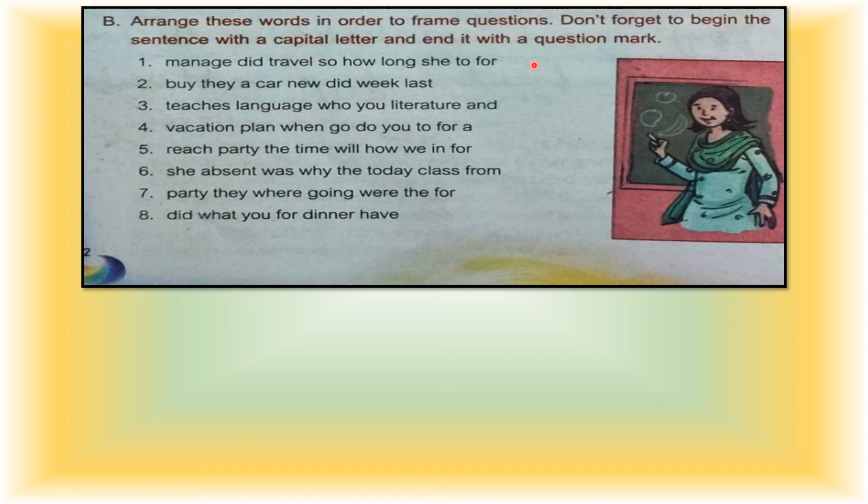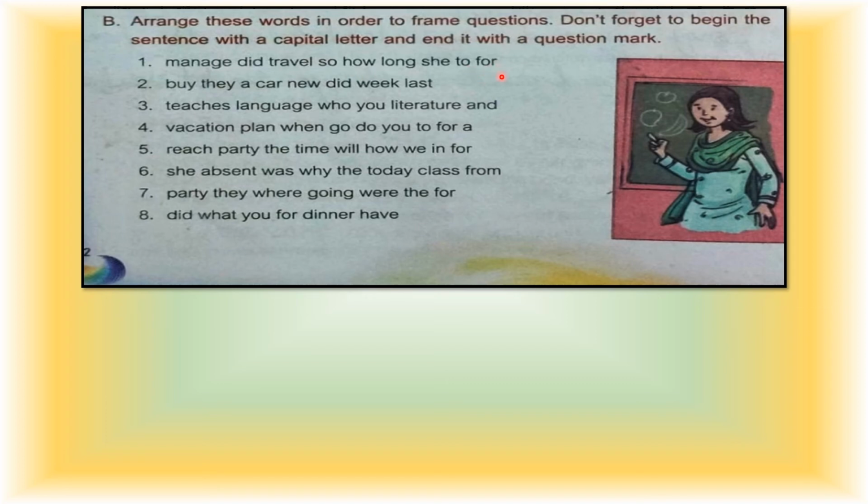Do you remember, children, this type of question we have already studied when we were studying about sentences, but it was about sentences. Now we are going to frame questions. Okay, it is similar to that. It is a jumbled sentence. We need to arrange it in question form.